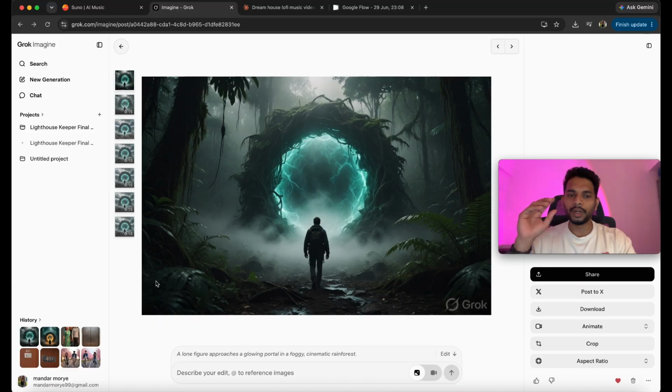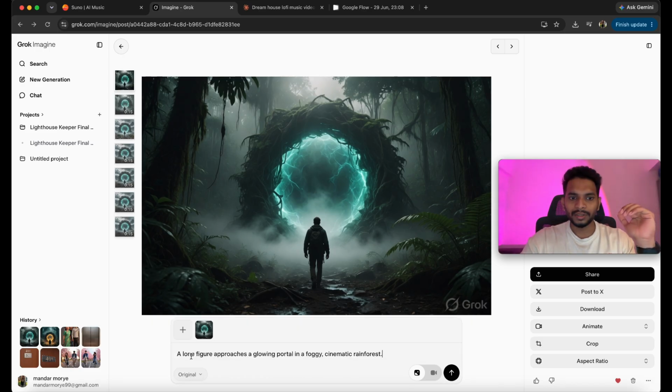Okay, so for the video, I've tried to create a simple concept wherein a man is walking towards an unknown portal in different landscapes, right? So that was my thought process. Now it was simple. I've created some outputs, so you can see how I worked on it. So the first input was: a lone figure approaches a glowing portal in a foggy cinematic rainforest, right? So this is the image that I got as an output.